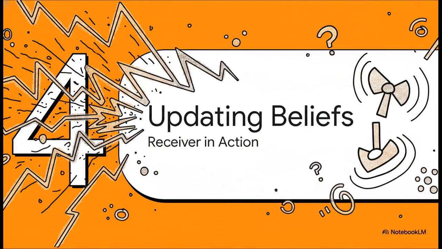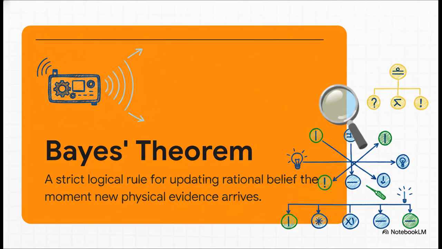Section 4. Updating engineering beliefs. The receiver in action. So the rules are set, but what happens when the chaotic, noisy signal actually arrives at our antenna? The answer is Bayes' theorem. You've probably seen this famous equation before, but in random signal analysis, it's not just some abstract formula. It is the ultimate mathematical engine of decision-making for our digital receiver. It's a strict, logical rule for updating rational belief the exact moment new physical evidence arrives.